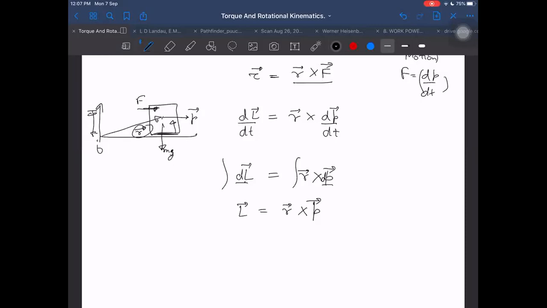R is varying here, but R perpendicular is remaining constant. The perpendicular distance of the linear momentum is remaining constant. R perpendicular into P is equal to angular momentum.